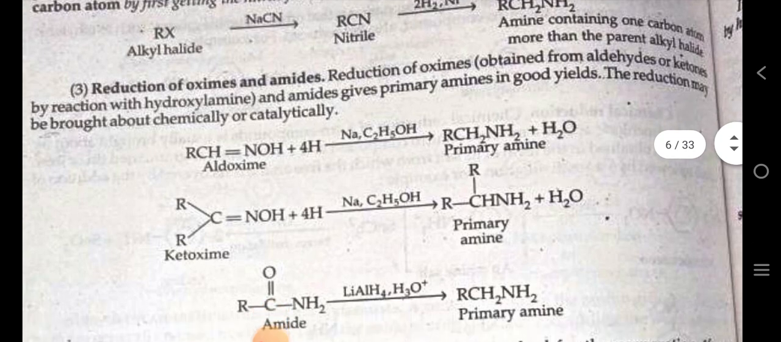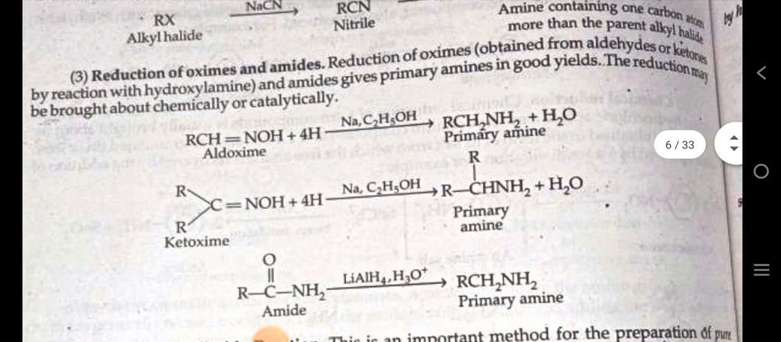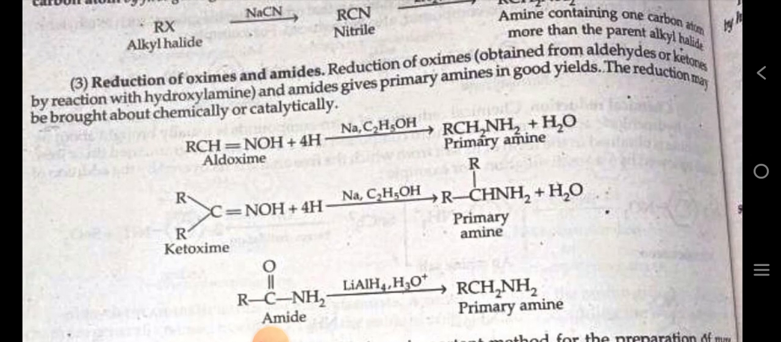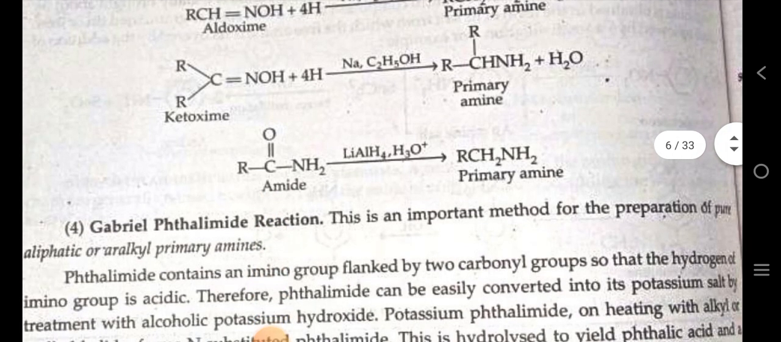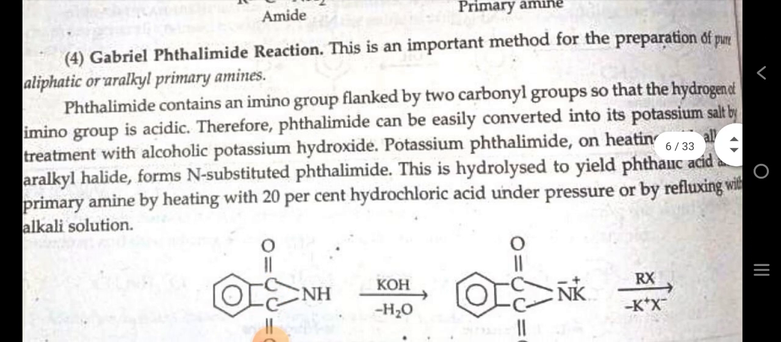Reduction of oximes and amides. Reduction of oximes, obtained from aldehyde or ketone by reaction with hydroxylamine, and of amides gives primary amines in good yield. The reduction may be brought about chemically or catalytically. For example, aldoxime in the presence of sodium and ethanol gives primary amines due to reduction, with addition of water.